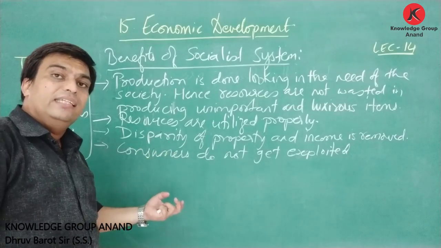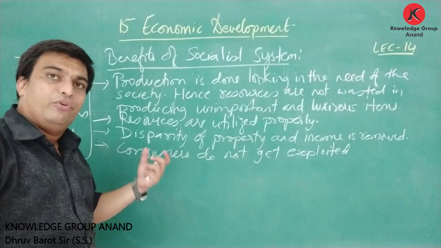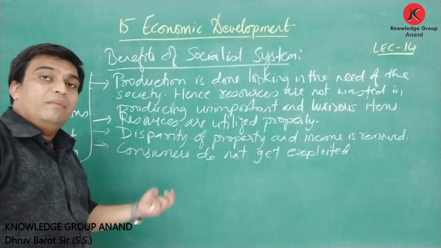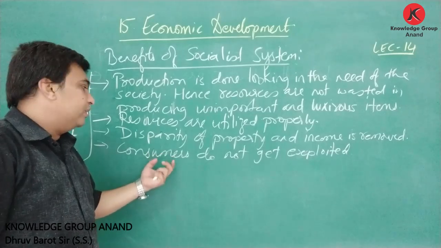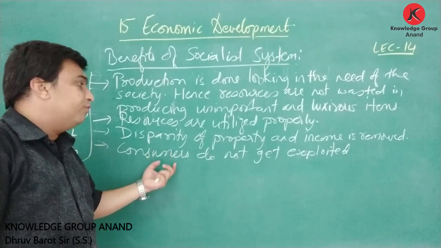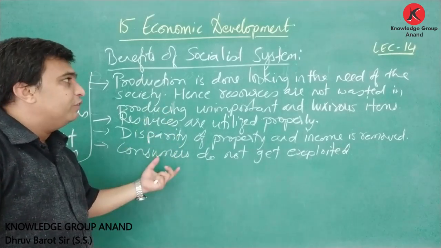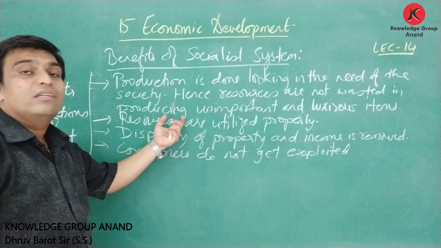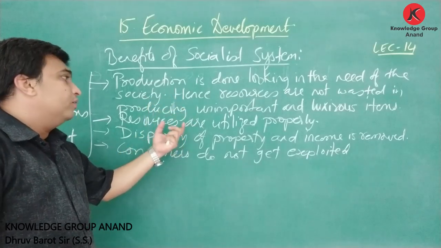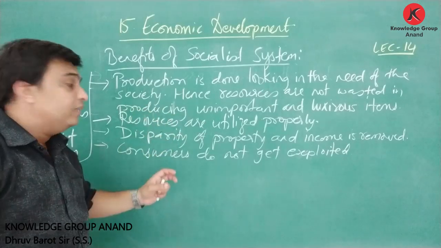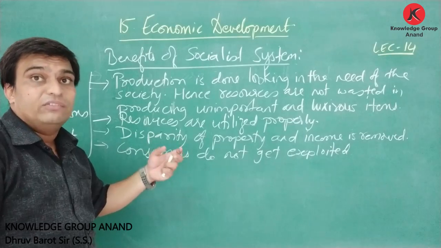All the necessary things that are needed in the society, as per the need in the society, the production is done, and as the government is taking care, totally guiding these, here there is very less chance of consumers getting exploited in this system. So these are the benefits: resources are not wasted, production is done as per the need of the society, resources are utilized properly, disparity of property and income is removed,